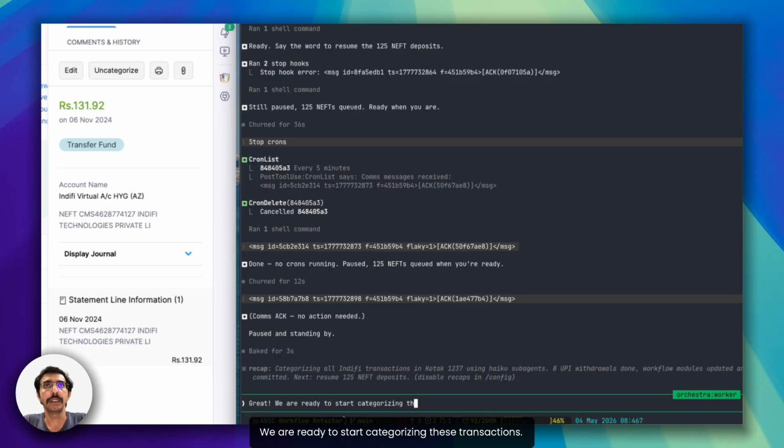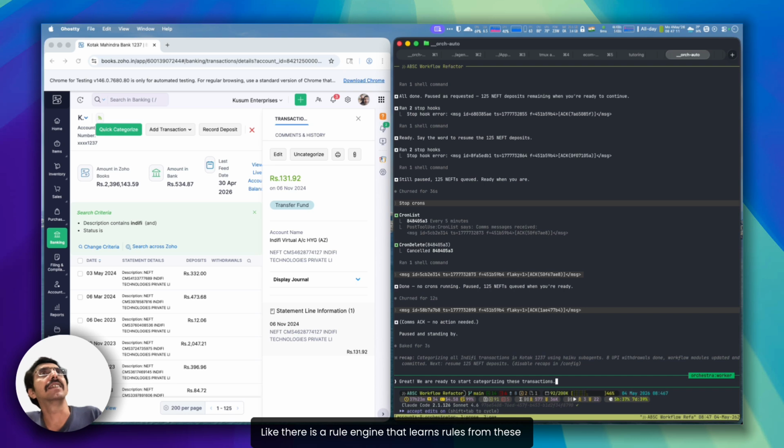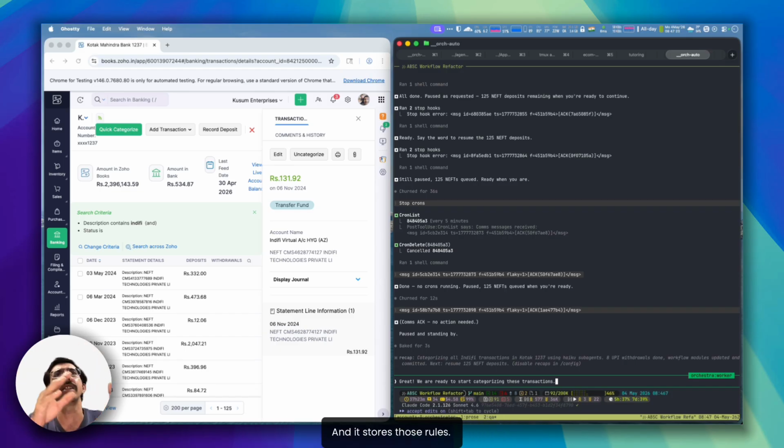start categorizing these transactions. A couple more things I can add here: there is a rule engine that learns rules from these banking categorizations that I teach it, and it stores those rules. So now it knows what categorization it has to do because this is a rule that I've already taught it.